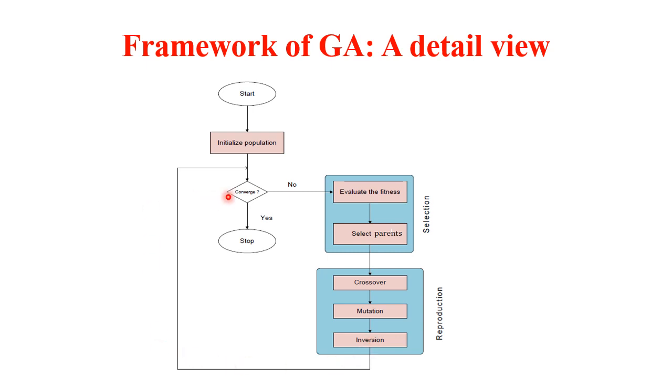Then again check for convergence. If the convergence criteria is met, we can stop. Otherwise, repeat this process. So in general, genetic algorithms require initialization of some population, selection of better parents, and reproducing new solutions. And this process iterates over some generations until the convergence criteria is met.